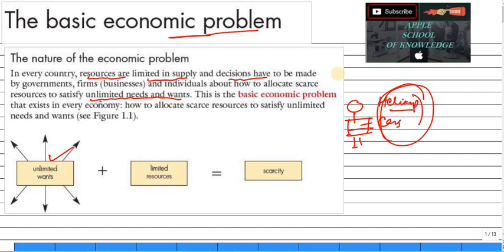This is the basic economic problem that exists in every economy: how to allocate scarce resources to supply unlimited needs and wants.